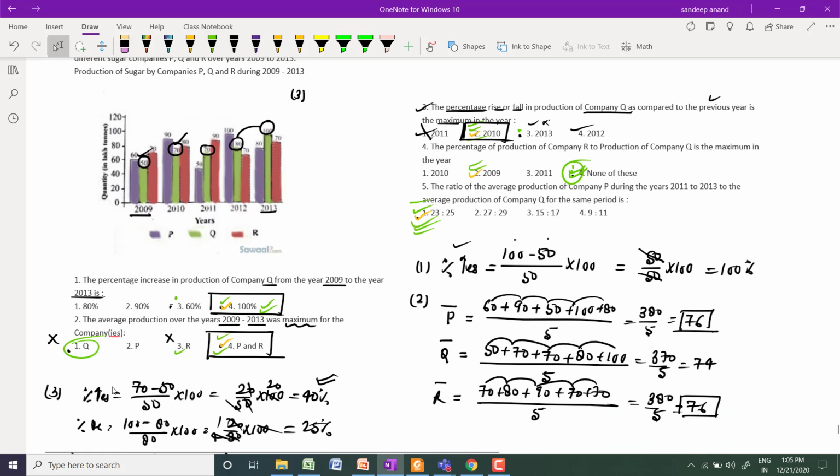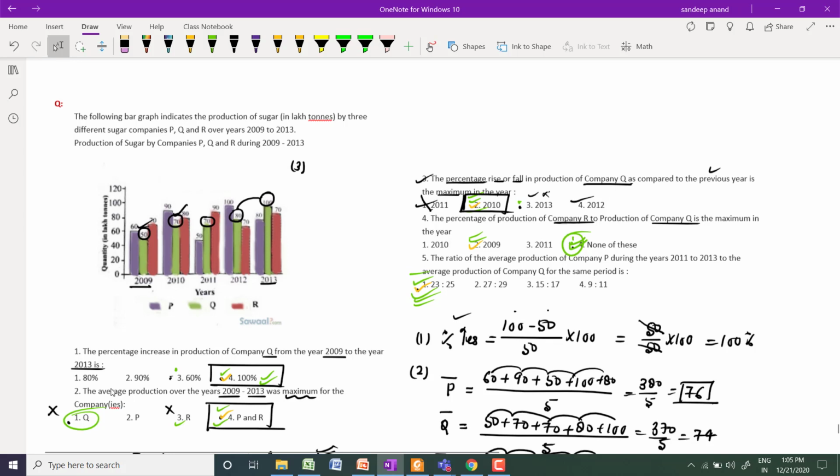Now question number 4. The percentage of production of company R to production of the company Q will be maximum. So here you need to calculate the ratio. One by one I am going to calculate.